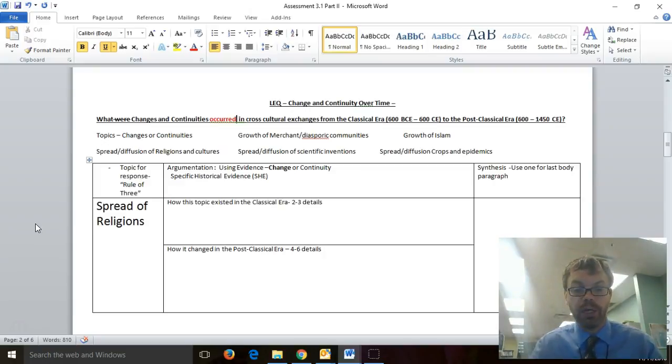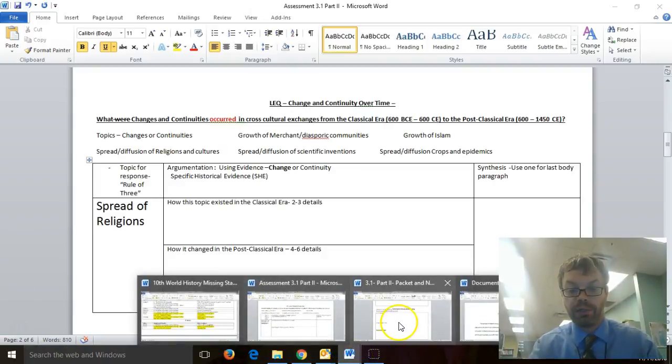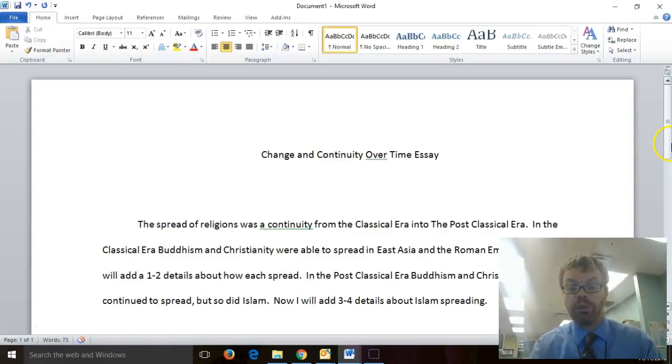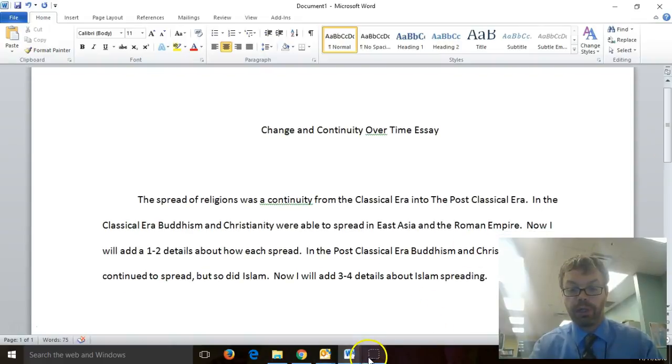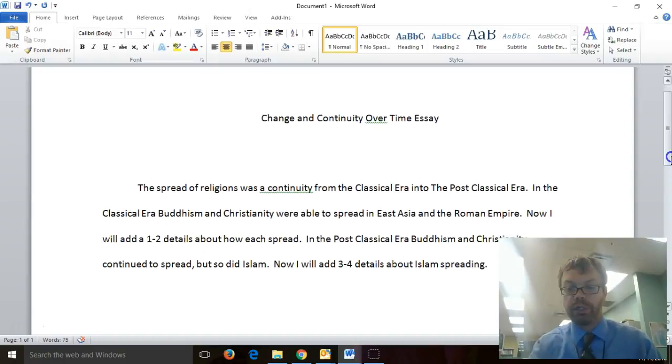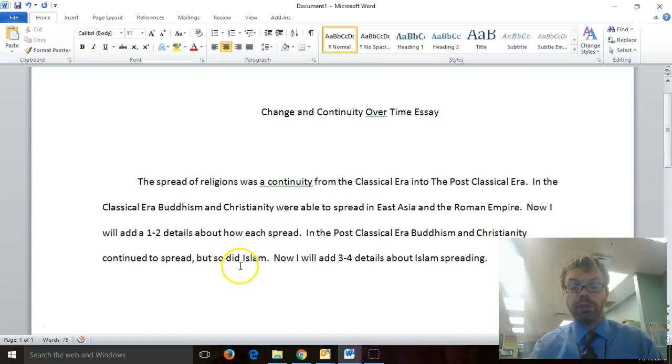So in class we talked about the spread of religions, and let me show you what I have here for a starter paragraph. Here is a sample paragraph I wrote for how to begin this. You can start off with a simple sentence like, the spread of religions was a continuity from the classical era to the post-classical era. In the classical era, Buddhism and Christianity were able to spread in East Asia and the Roman Empire.